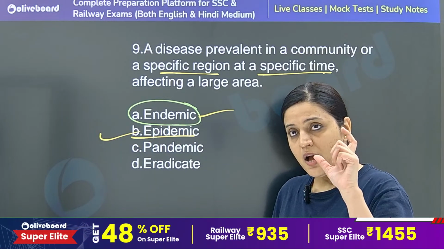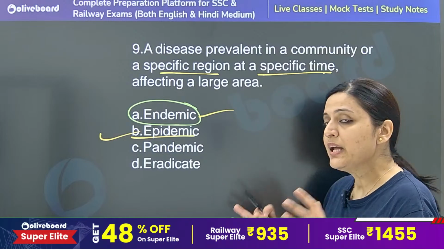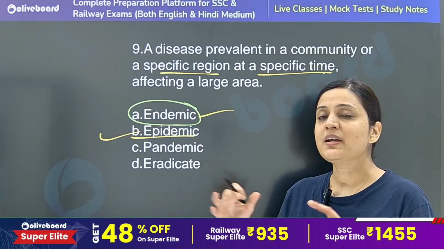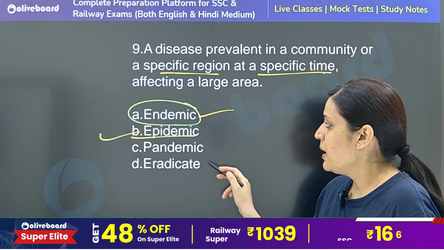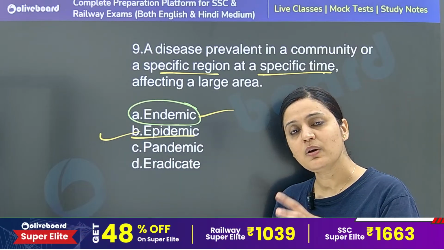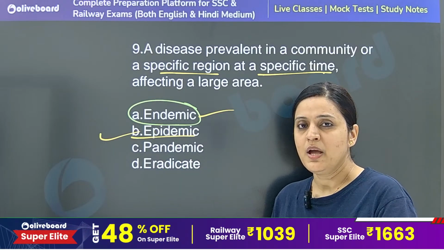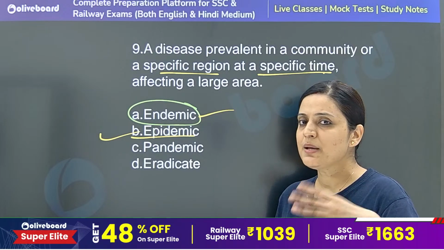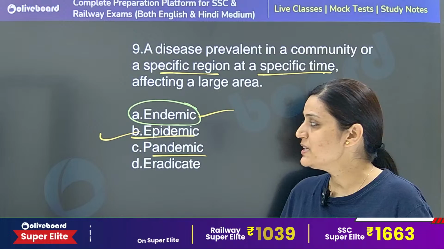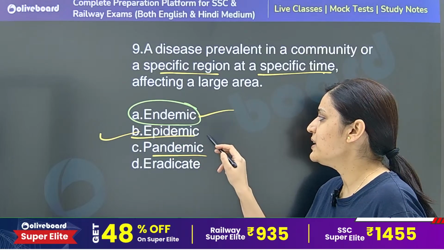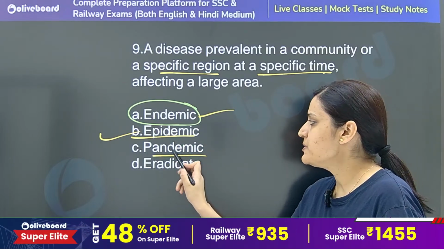Affecting a particular area only. That type of disease never becomes contagious. But epidemic affects a particular area for a particular period of time, and after that period, that type of disease will automatically end. Okay, pandemic, as we all know: whenever an epidemic takes a huge form, then it becomes pandemic.